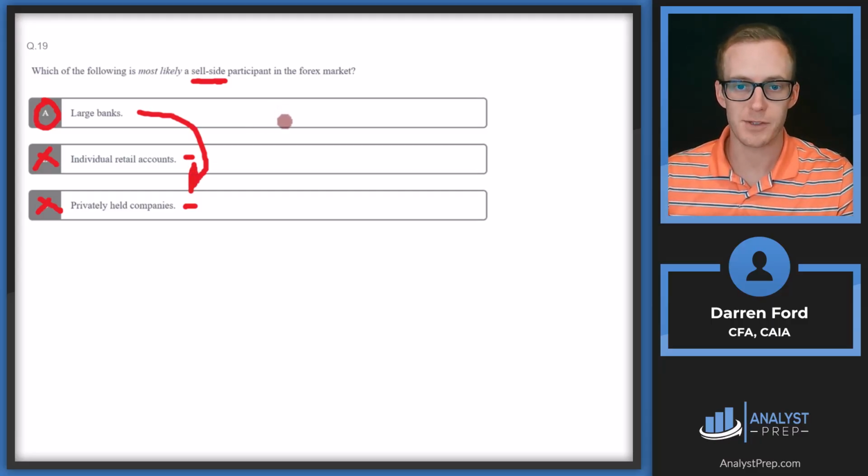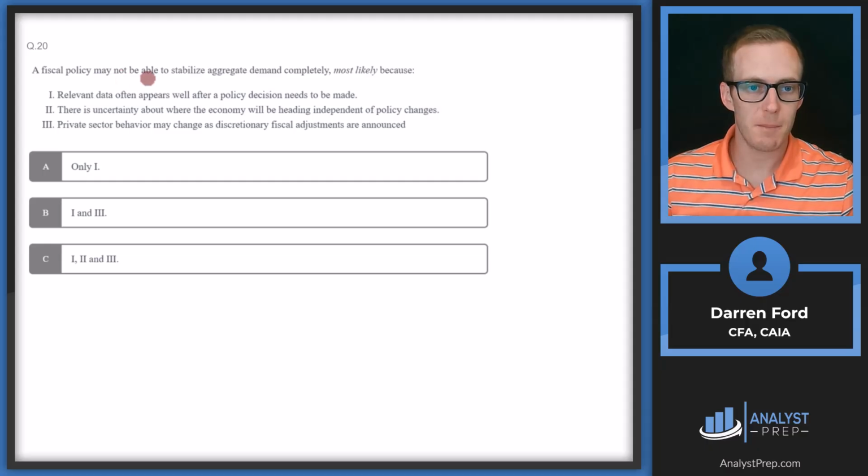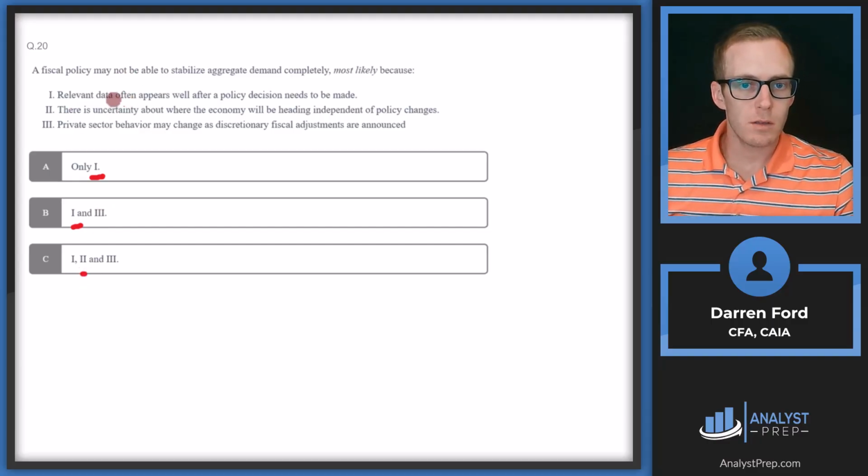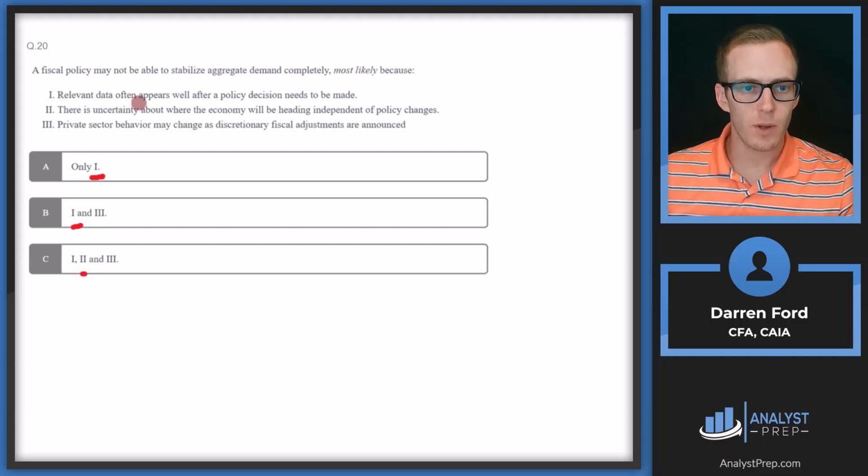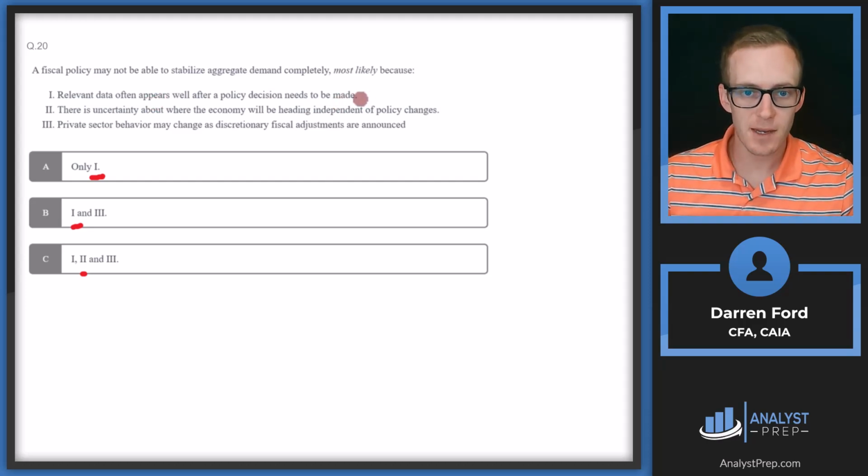Answer A. A fiscal policy may not be able to stabilize aggregate demand completely, most likely because... We've got these three statements here, and then we need to decide which are correct: 1 and 2, 1 and 3, or 1, 2, and 3. So for statement 1, relevant data often appears well after a policy decision needs to be made. That is certainly a correct answer.